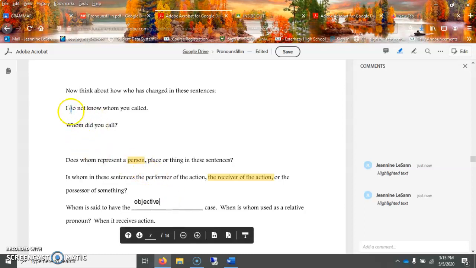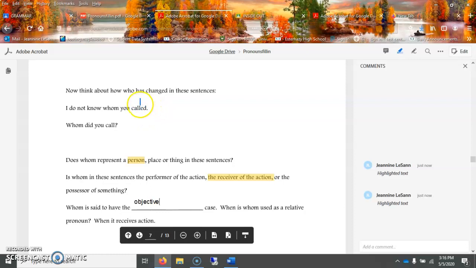So again, I do not know whom you called. If we can replace this with a him or her, then we know that we're supposed to use whom. So I do not know whom you called. You can rephrase it. You called him. Or same with whom did you call? Did you call him? Did you call her? Or I do not know. You'd have to rephrase the sentence. I know it's a little difficult for these ones, but it just doesn't make sense if you use he or she. It does make sense if you do use him.